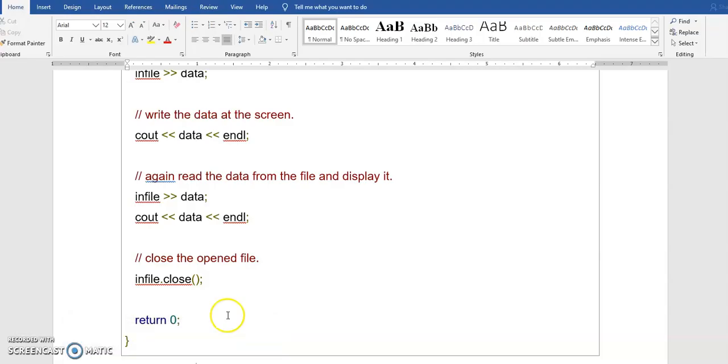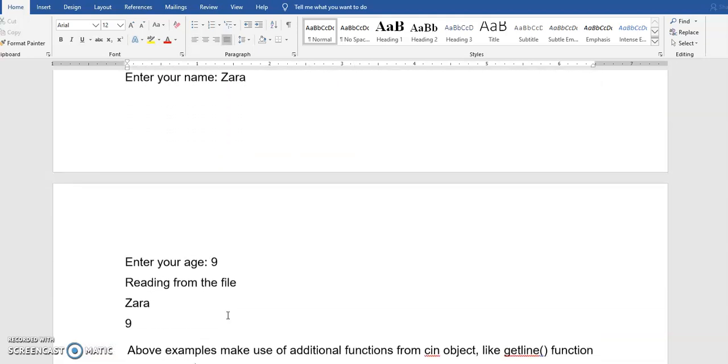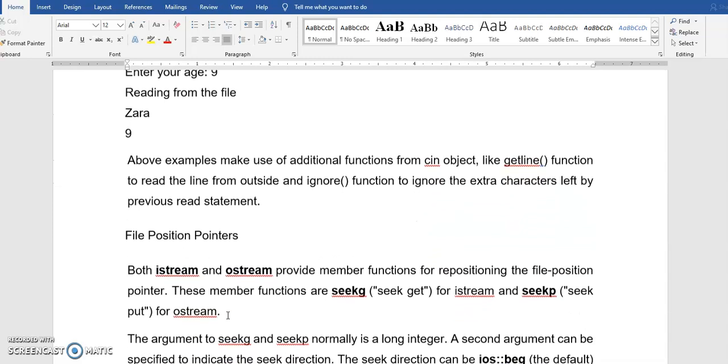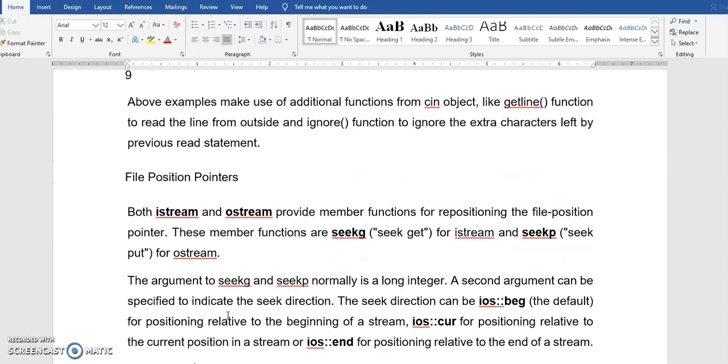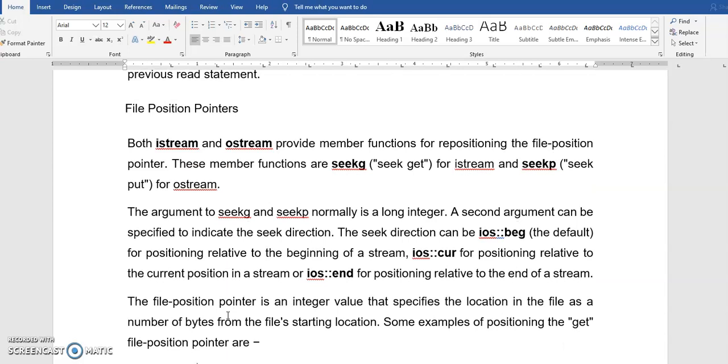Now coming back to this, that's how the program is done. Once you have run the program, you get the output. And now next we will see what file position and pointers are. File position is, suppose I want to read from one particular point, I want to display from one particular position in the file. I don't want to always start from the beginning. For that I need